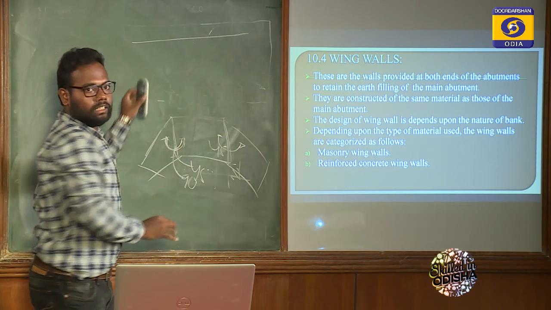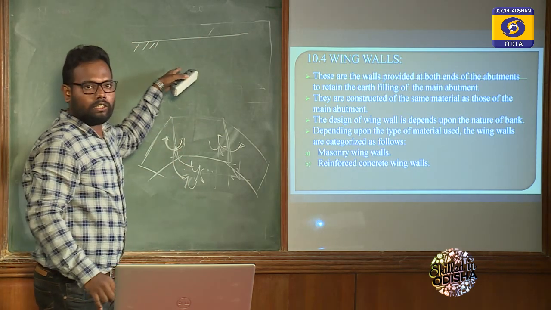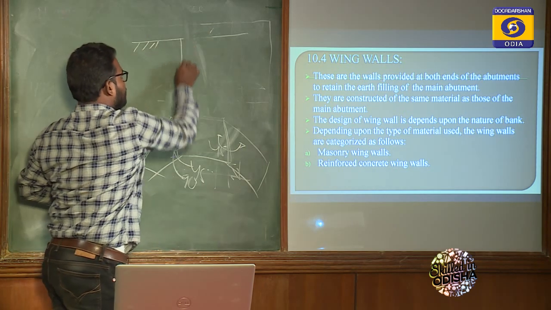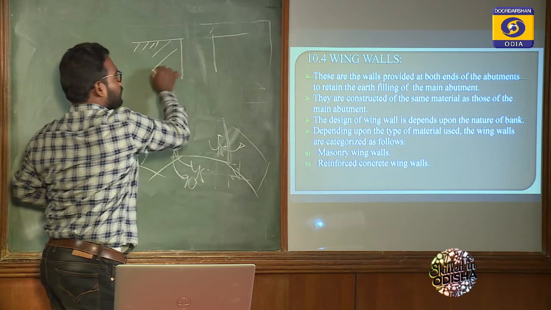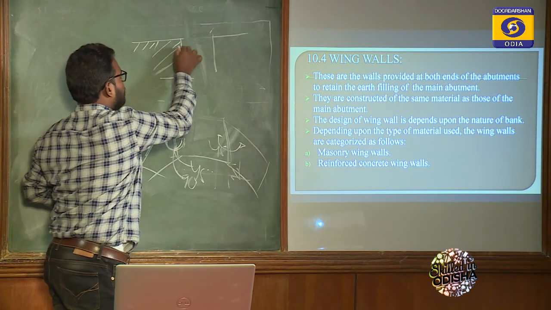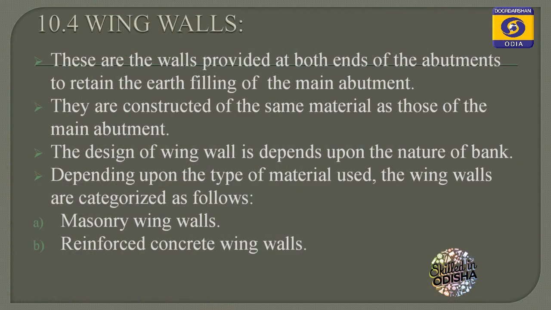Okay, if it is ground level and we need to construct a road inside it, then we simply cut it. As we cut it, this earth or soil needs to be retained by some structure. This structure is known as a retaining wall. The wing wall has the same function. So look at the definition.